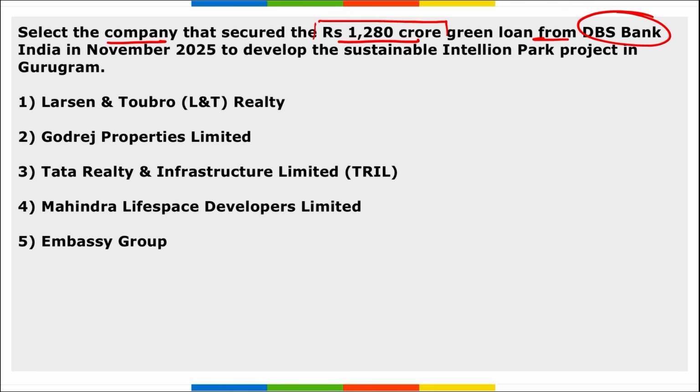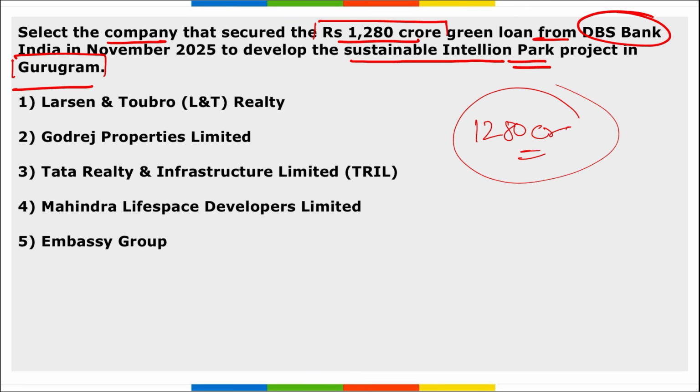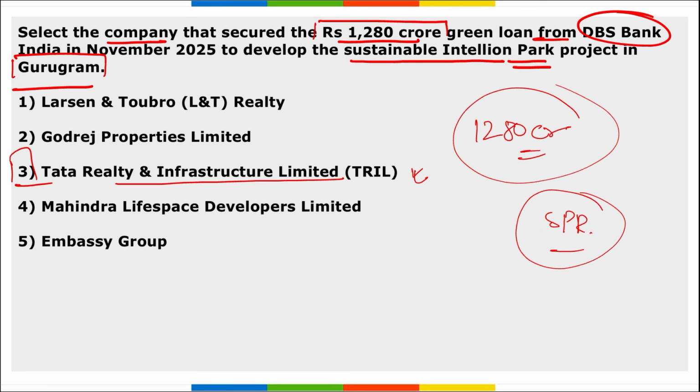Next, select the company that secured a 1,280 crore rupees green loan from DBS Bank India in November to develop the sustainable Intelligent Park project in Gurugram, Haryana. So this will be an IT park, correct? And the loan amount is 1,280 crore rupees. So which is that company that secured this amount? It is Tata Realty and Infrastructure Limited. This is on SPR Road, that is Southern Peripheral Road in Gurugram, Haryana. Correct. This loan was taken by which organization? It was taken by Tata Realty and Infrastructure Limited. It was taken from whom? It was taken from DBS Bank.